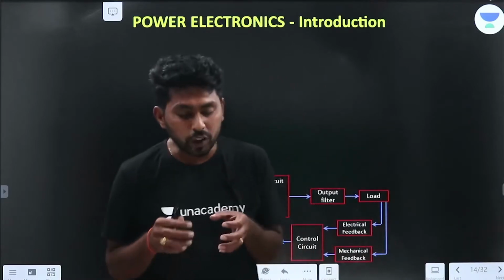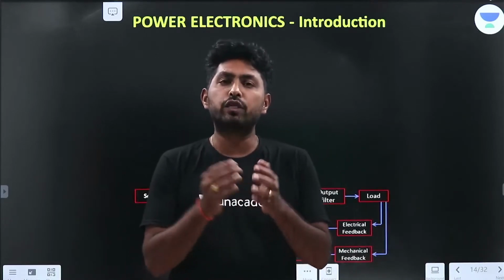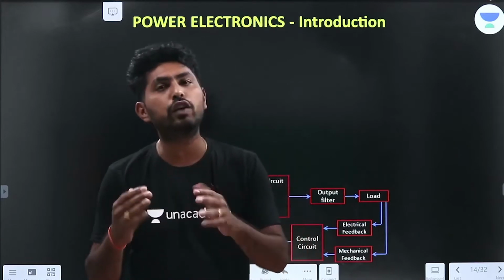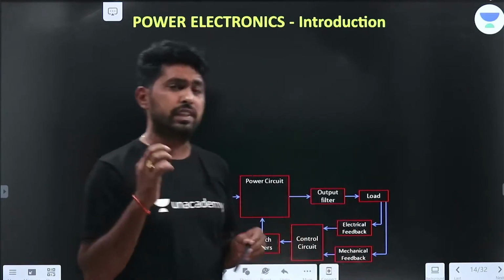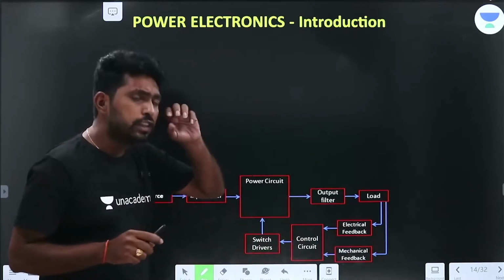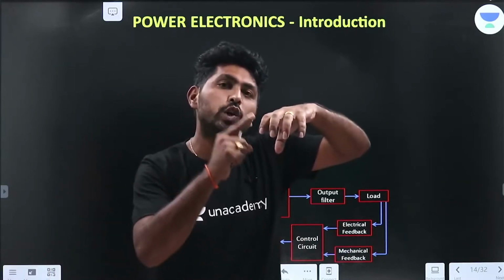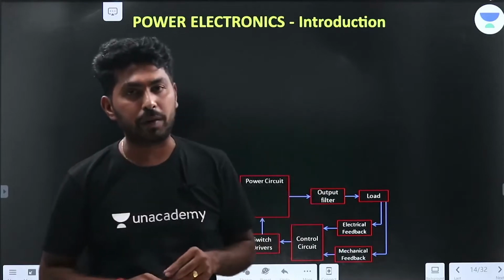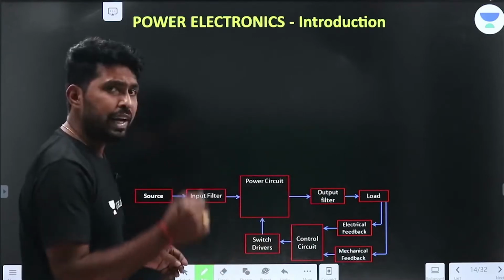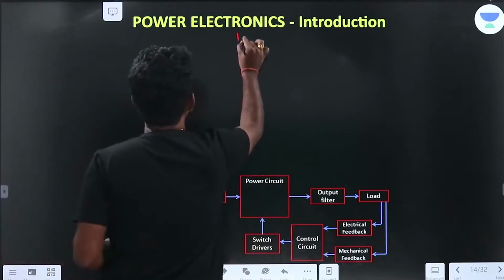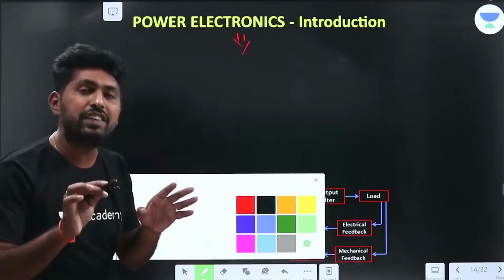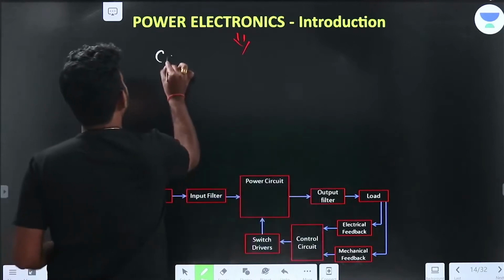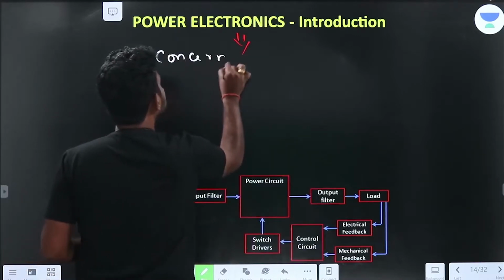Power electronics is the most important subject. Without power electronic systems, we cannot think of any modern electrical system. The power electronics is the interface. Power electronics is a branch of engineering which can control the power as well as condition the power. We can also define it like this: power electronics is concerned with energy processing.